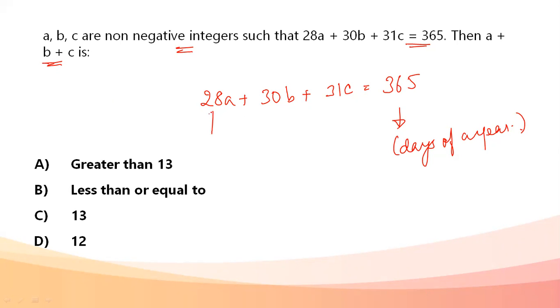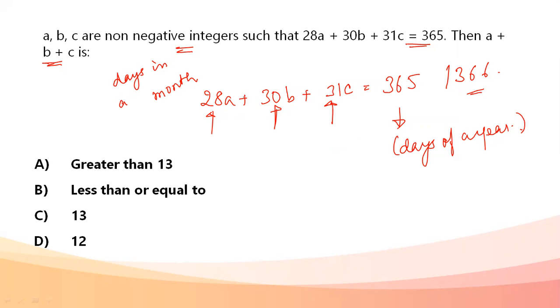And I know 28, 30 and 31, these seem like the number of days in a month. So that is the relation that we can find out here. So 28a plus 30b plus 31c is 365. 365 is days of a year. Even if this was 366, we could have used the same relation, considering 28, 30 and 31 to be days in a month. Then 366 would have been days in a leap year.